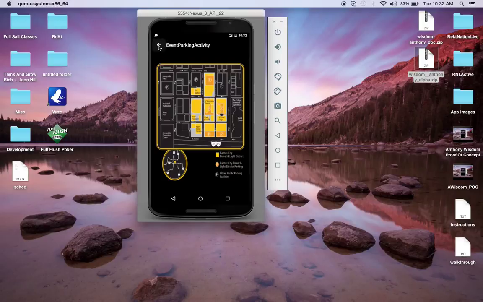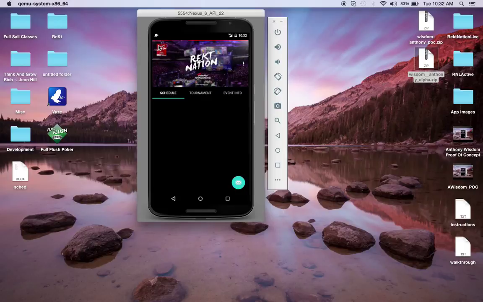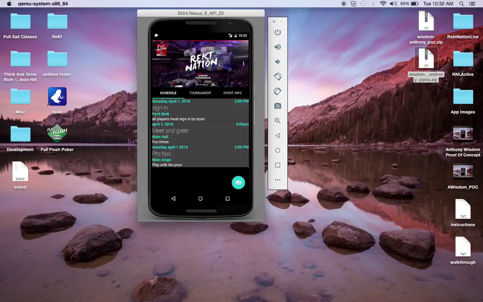The reason for this is, like I said, in the context of the company, these things can be ever changing, and they might need to be updated or changed at the venue, at the event. The company has graphic designers that can make those adjustments, upload them, and they can be instantly put into the app.